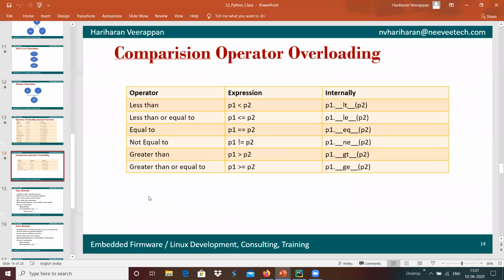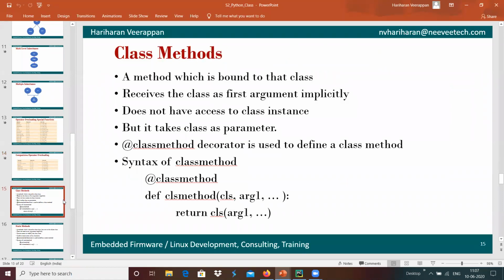In a similar way, we have the option of class methods. Any doubts? Okay, fine.